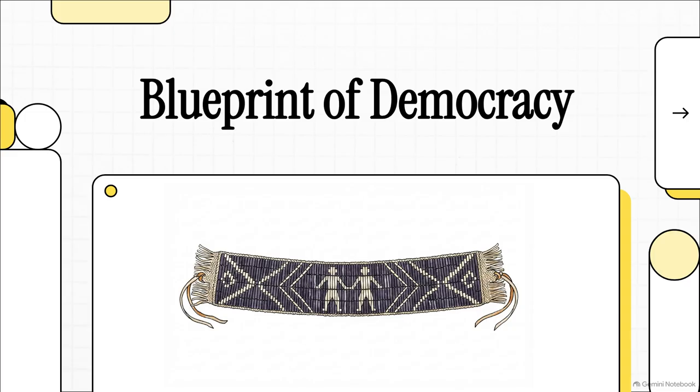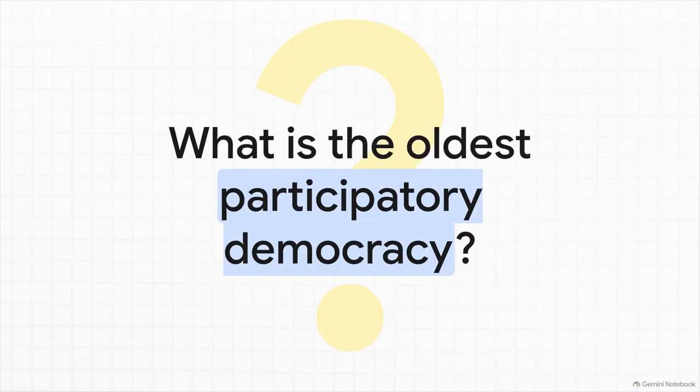So first off, ask yourself, what is the oldest participatory democracy? When I throw that question out there, where does your mind go? You probably immediately jump to ancient Athens or maybe the Roman Republic, right? Because we're constantly taught that the foundations of modern democratic participation were born exclusively in Europe.